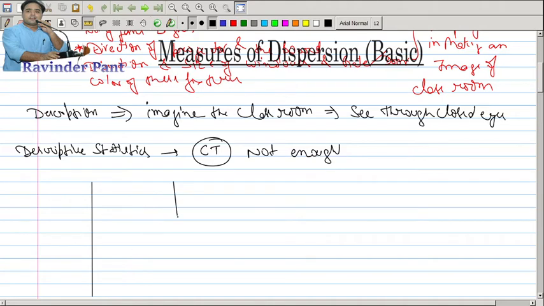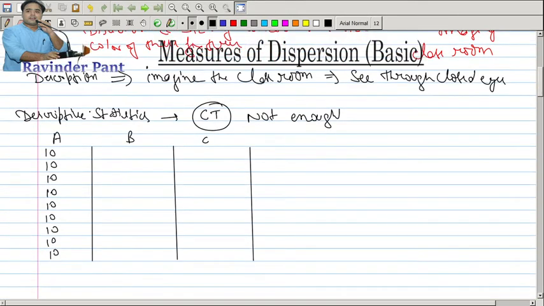I'll make three data sets here, be it A, B and C. The data set is having these numbers. These are the observations, and the number of observations is 9: 1, 2, 3, 4, 5, 6, 7, 8, 9.